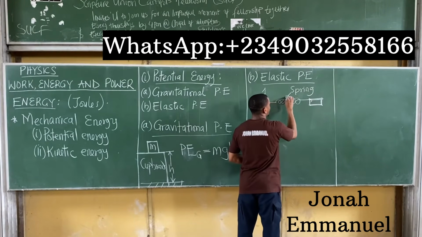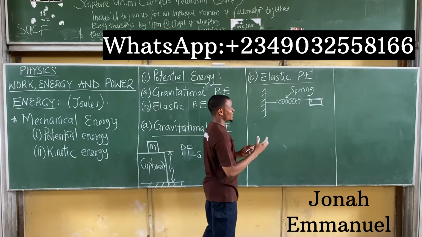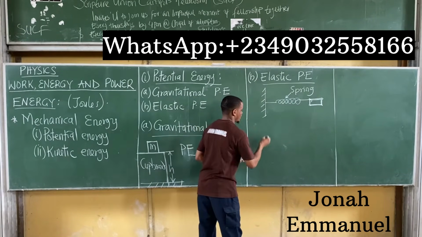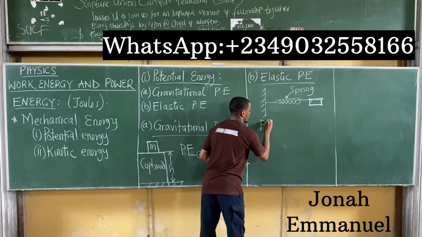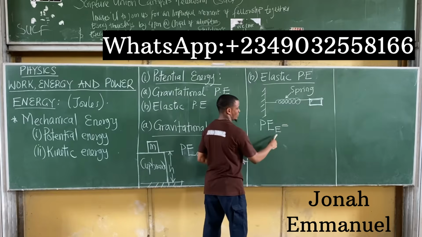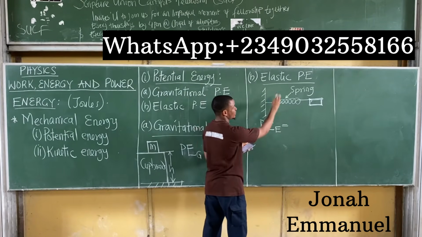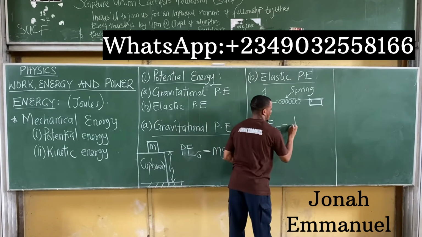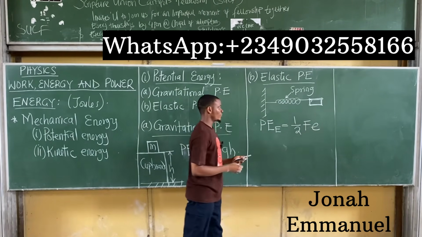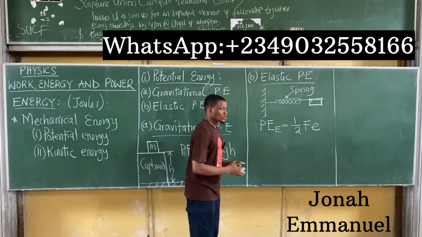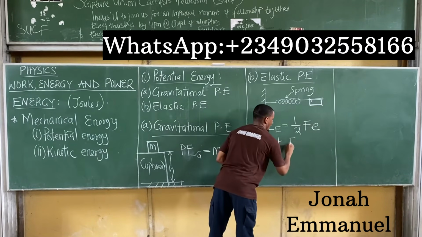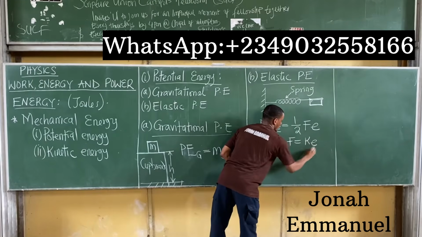This is a spring that has a spring constant K. For elastic potential energy, let me call this PE, potential energy, then E, elastic. So elastic potential energy for this case is equal to half FE. That's the formula for elastic potential energy. But we know that from Hooke's law, F is equal to KE.